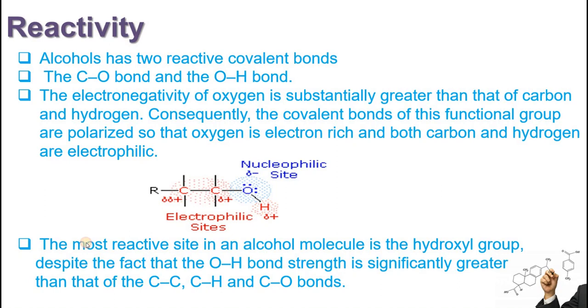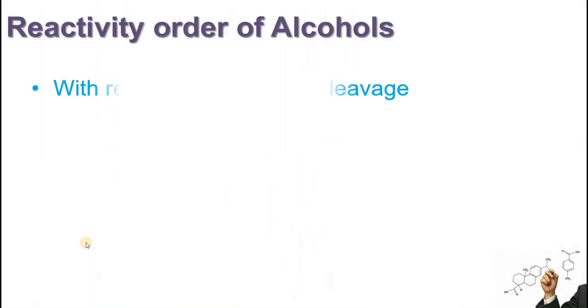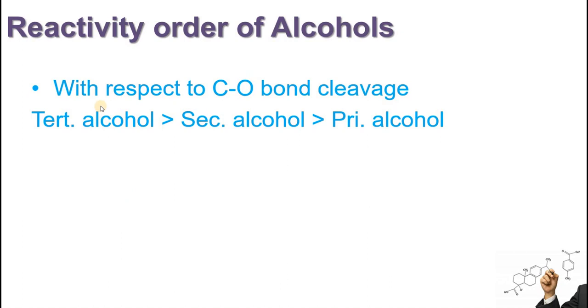The order of reactivity of alcohols depends upon whether the carbon-oxygen bond is broken or the oxygen-hydrogen bond is broken. If the carbon-oxygen bond is broken, then the reactivity order of alcohols is: tertiary alcohols are more reactive as compared to secondary alcohols, which are more reactive as compared to primary alcohols.